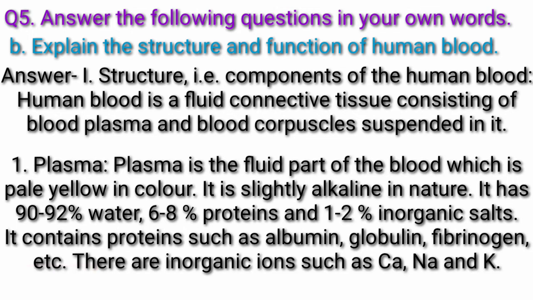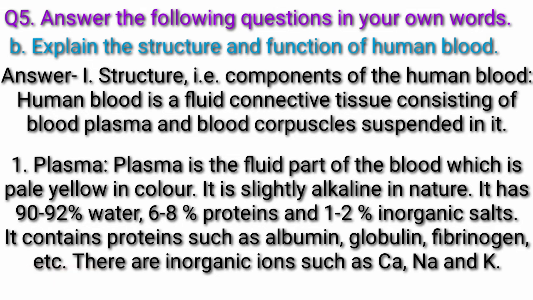First, plasma. Plasma is the fluid part of the blood which is pale yellow in color. It is slightly alkaline in nature. It has 90 to 92% water, 6 to 8% proteins, and 1 to 2% inorganic salts.